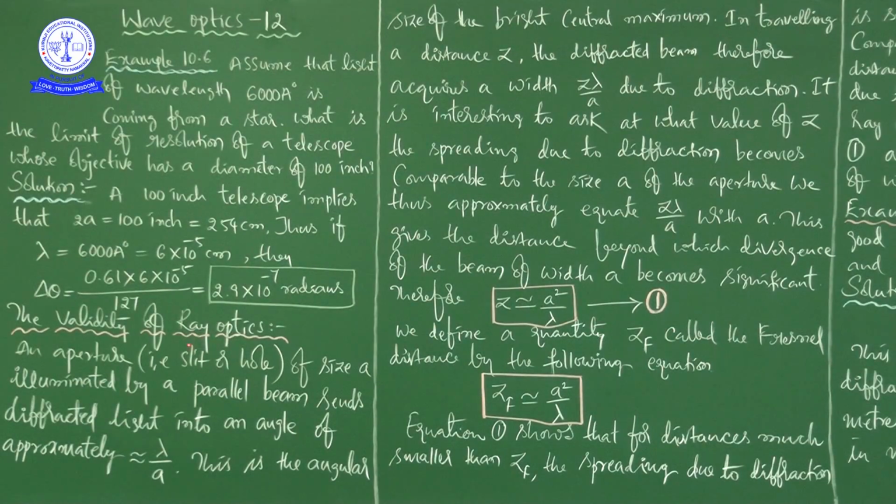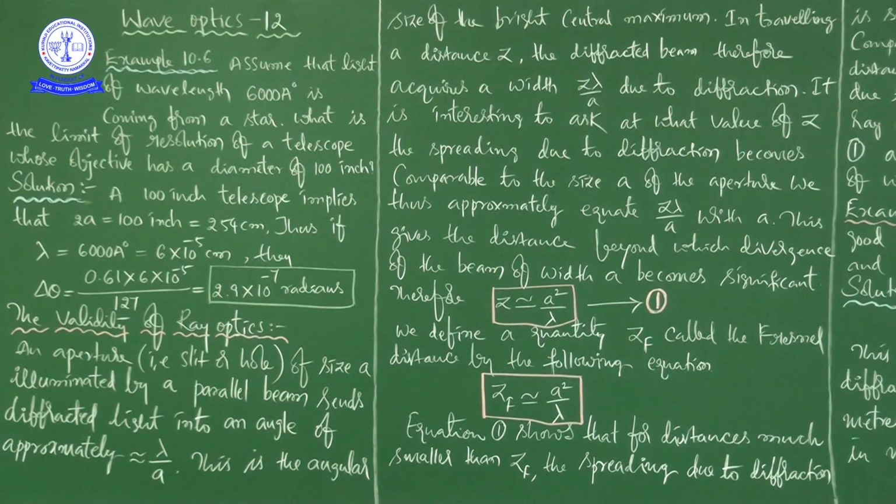So now we are going to discuss once again the comparison between ray optics and wave optics, and when ray optics is valid. See here, an aperture, that is a slit or hole, whatever it may be, an aperture of size a illuminated by a parallel beam sends diffracted light into an angle of approximately lambda by a.